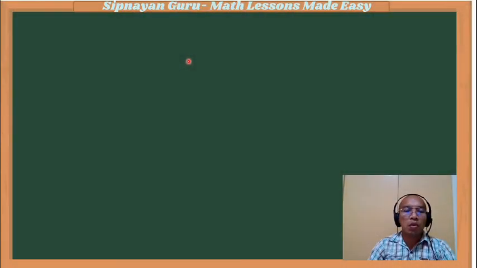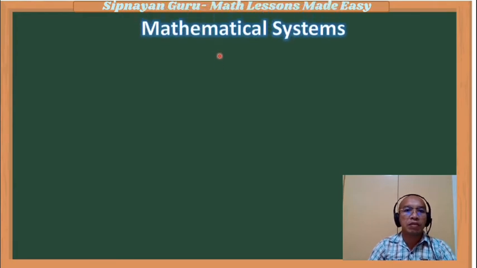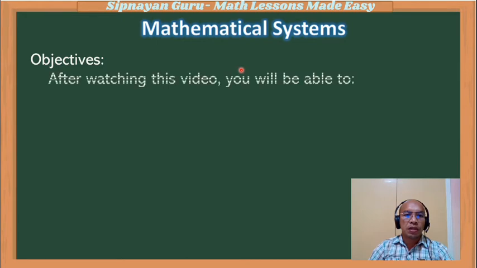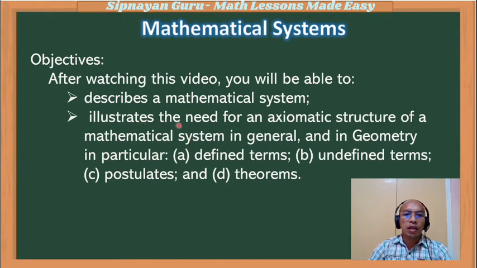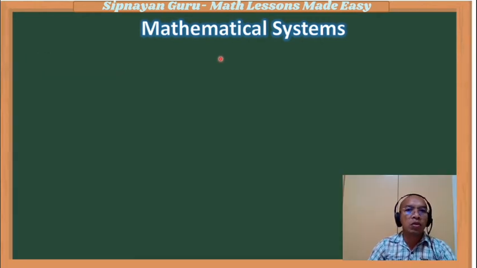In this video, we will be discussing the basics of geometry, particularly mathematical systems. These are our objectives. After watching this video, you will be able to describe a mathematical system, and illustrate the need for an axiomatic structure of a mathematical system in general, and in geometry in particular, such as defined terms, undefined terms, postulates, and theorems. We come to know the undefined terms and their contribution to geometry.